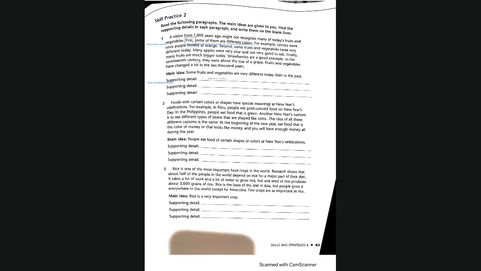Is it that carrots were once purple instead of orange, or is it second, some fruits and vegetables taste very different today? I think it's, for example, carrots were once purple instead of orange, because in the first one, they are talking about the different colors. And then for example, what is the change, the colors? I don't know. What do you think, Stella?